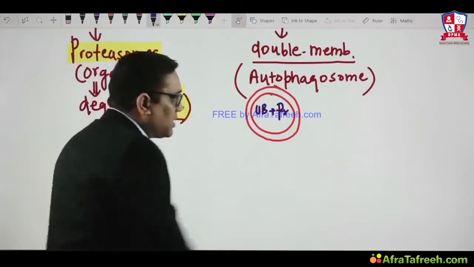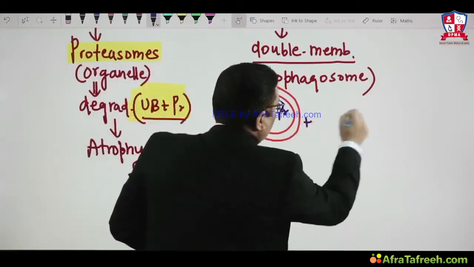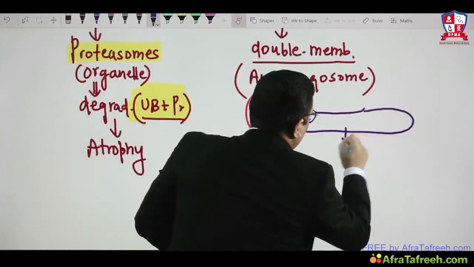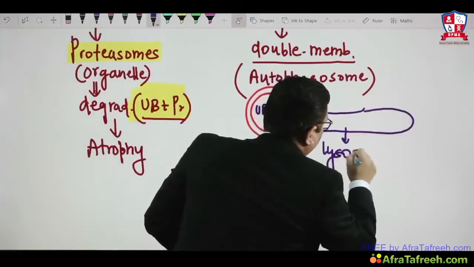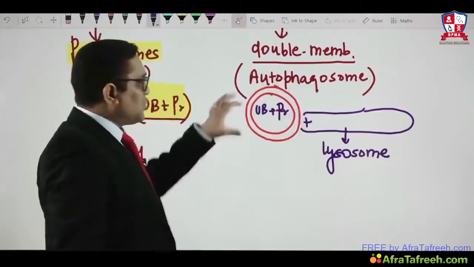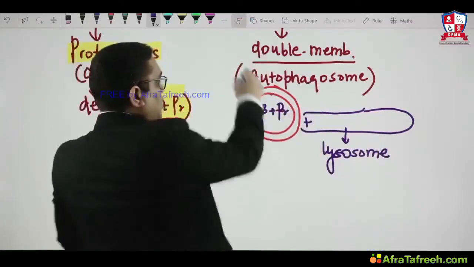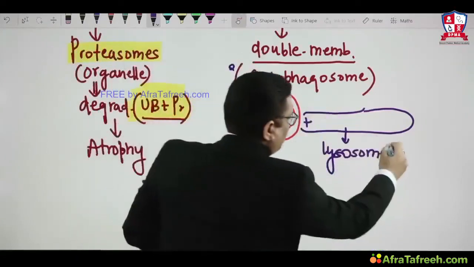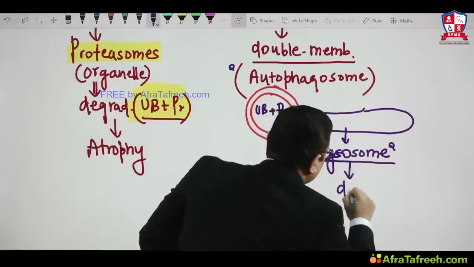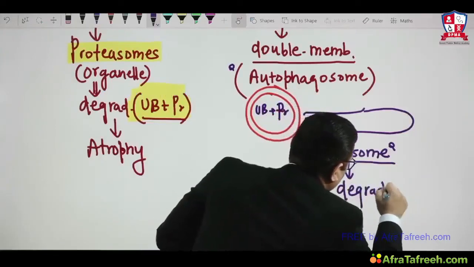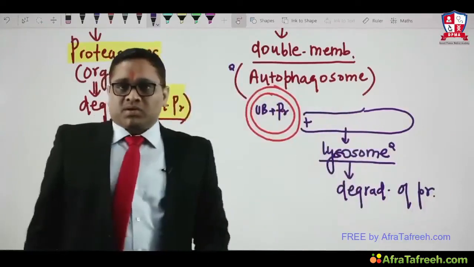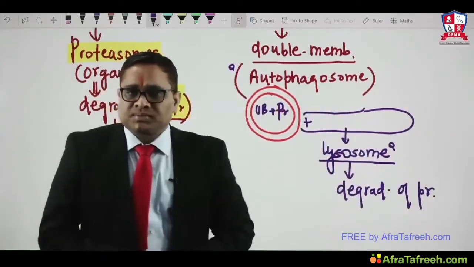What will be the next thing? This will combine with the lysosome. So now I am showing you, this is the lysosome, right? So what I'm showing you, the autophagosome is combining with the lysosome, and now lysosomal enzymes will induce degradation of the protein. So that is how degradation of proteins will be performed in the lysosome.